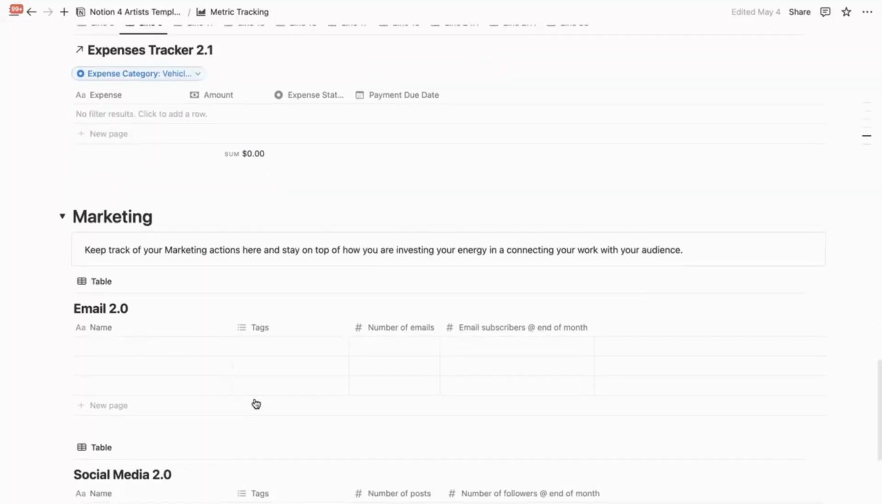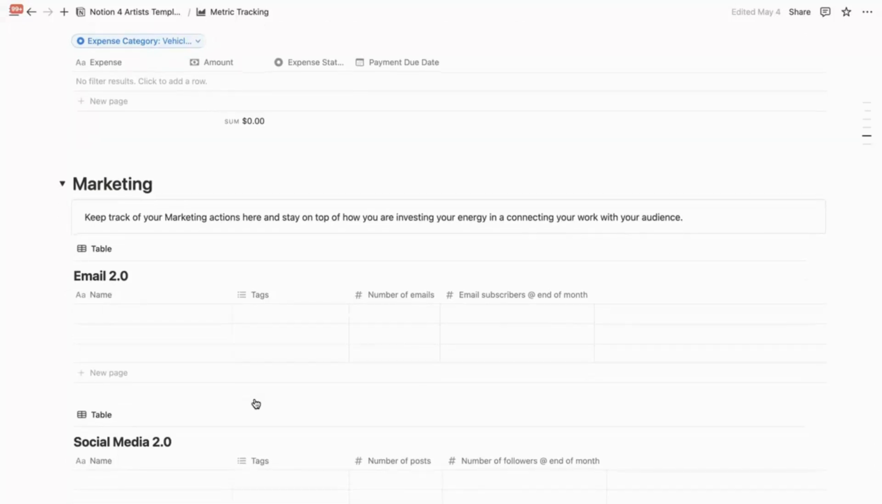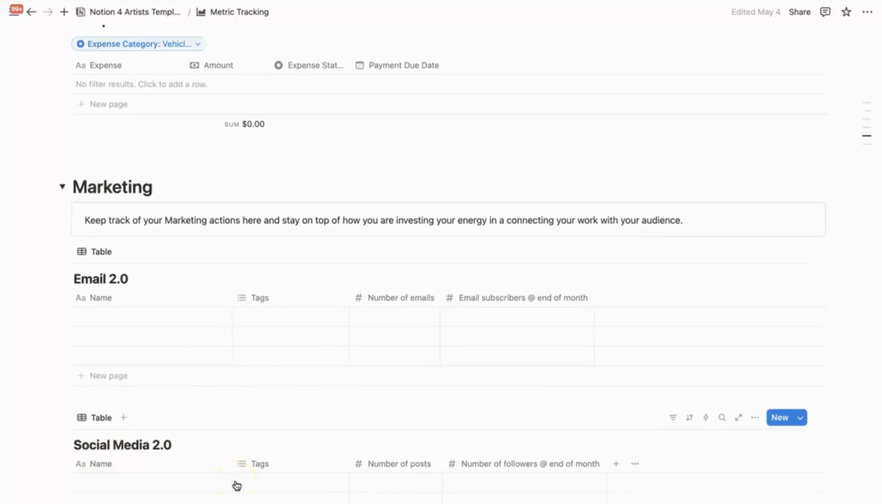Finally, we have a marketing tracking section. Here you can track how many emails and social media posts you make, what tags, and how many followers you have at the end of each month. This way you can see how your marketing is impacting your art business.